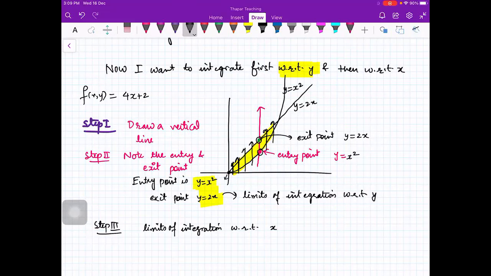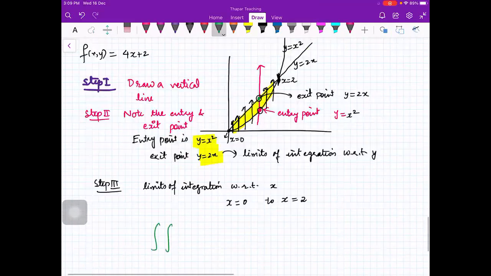What is the value of x here? It goes from 0 to 2. And you have to go till here. What is the value of x here? That is 2. So your limits of integration are x from 0 to x equal to 2. Right? So it's the same integral you can compute like this.